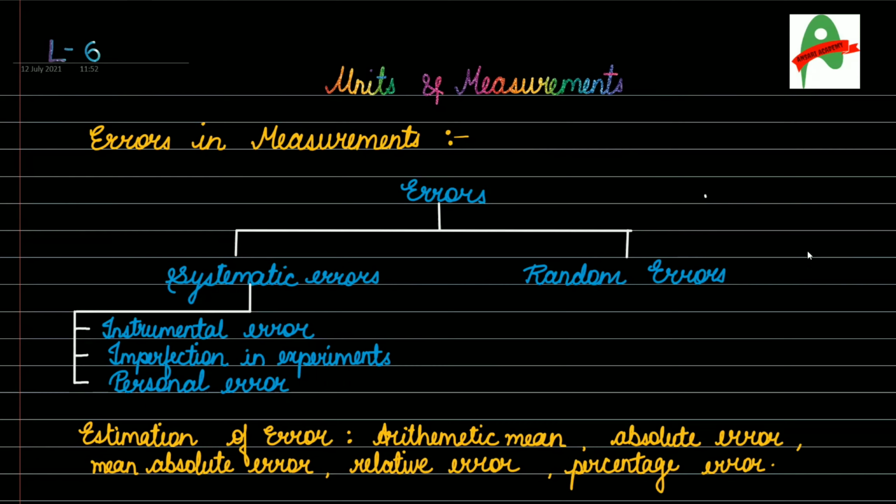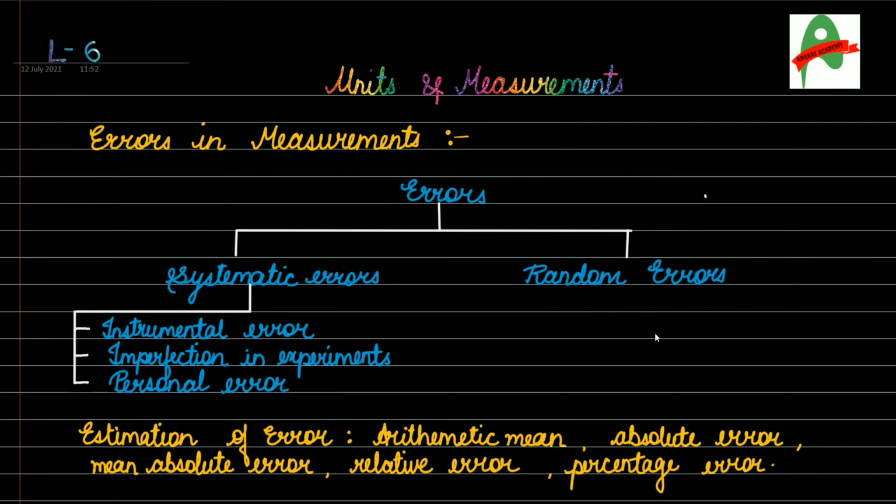The second error is the random errors. These random errors are a type of errors that may be positive or may lead to negative errors. These errors can be minimized by repeated observations and taking their mean. How can it be minimized? By taking many observations. Random errors occur due to variations in conditions. It depends on the conditions whether these random errors can occur.